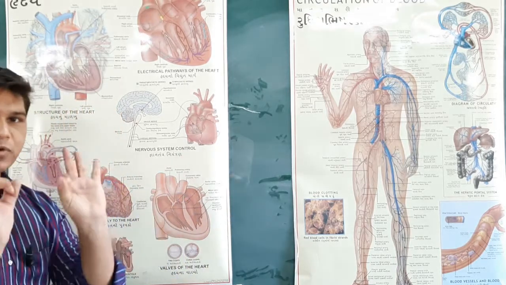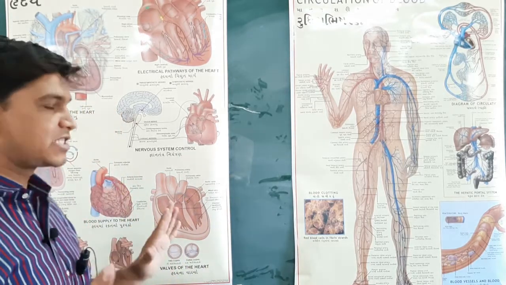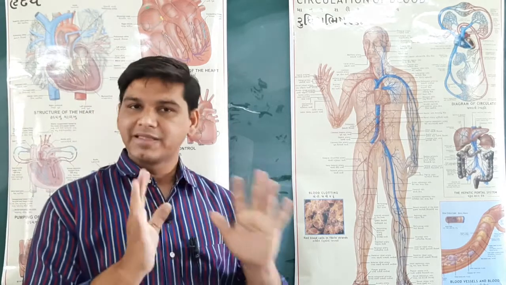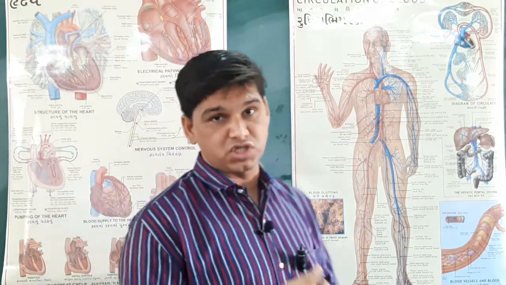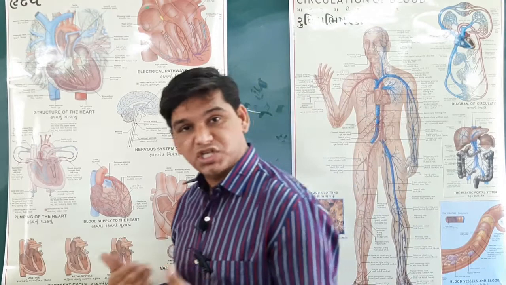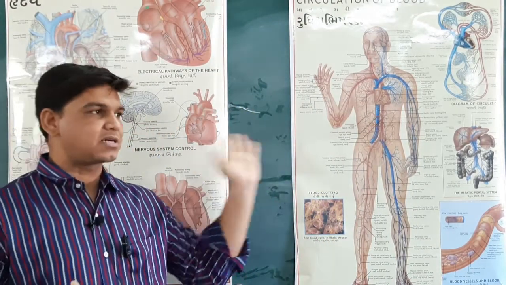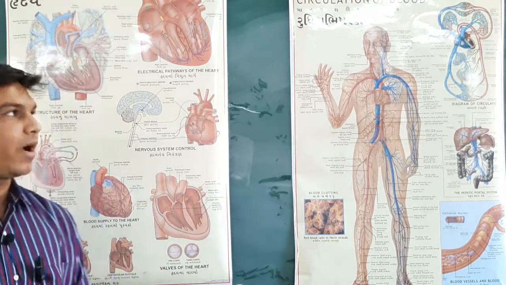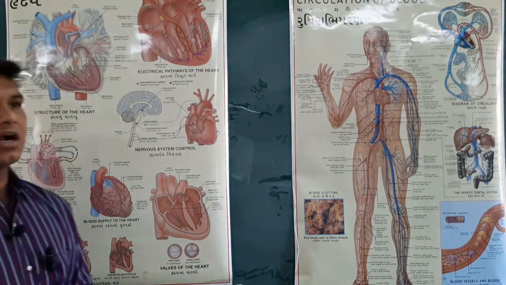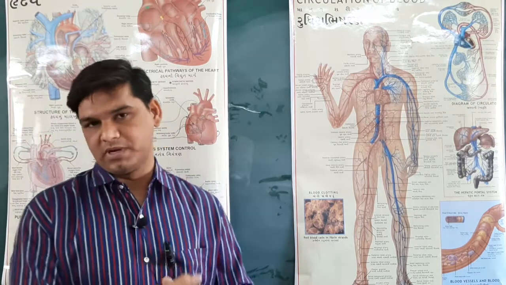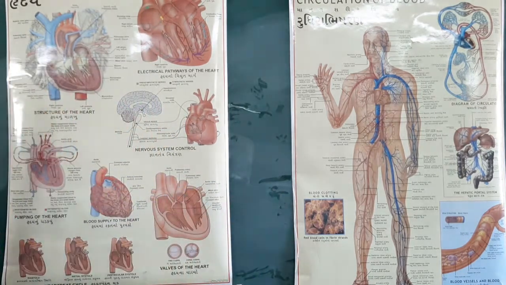Now, a very important topic for the board examination: transportation in human beings. That is asked as a 4 marks question. How does transportation in human beings take place? I'll draw 2 charts on my board. One is the chart of the human heart, and the other shows the circulation of blood in the human heart.